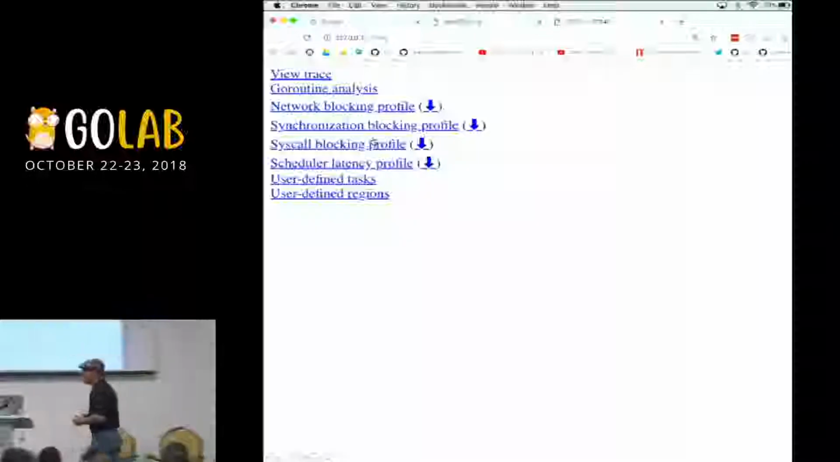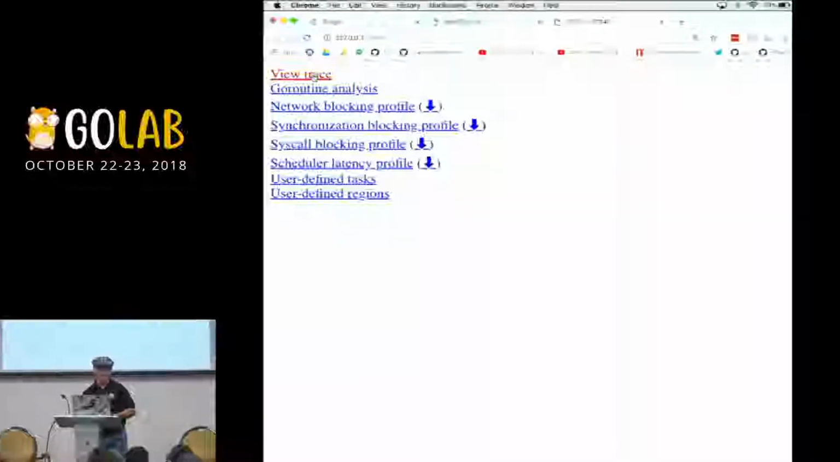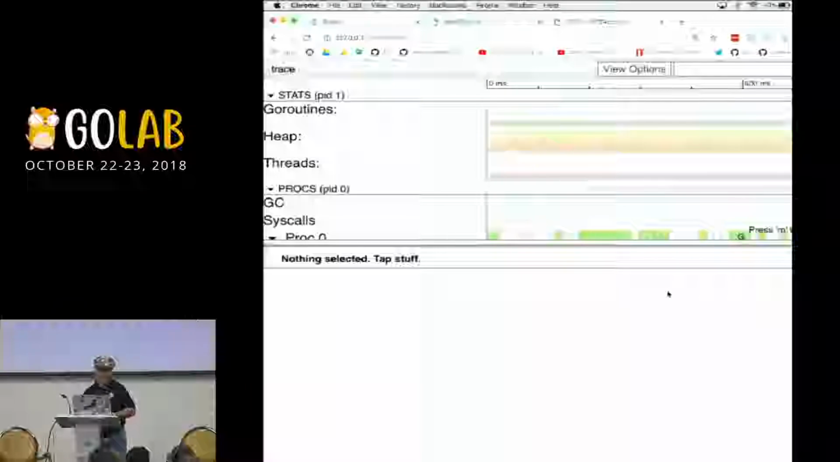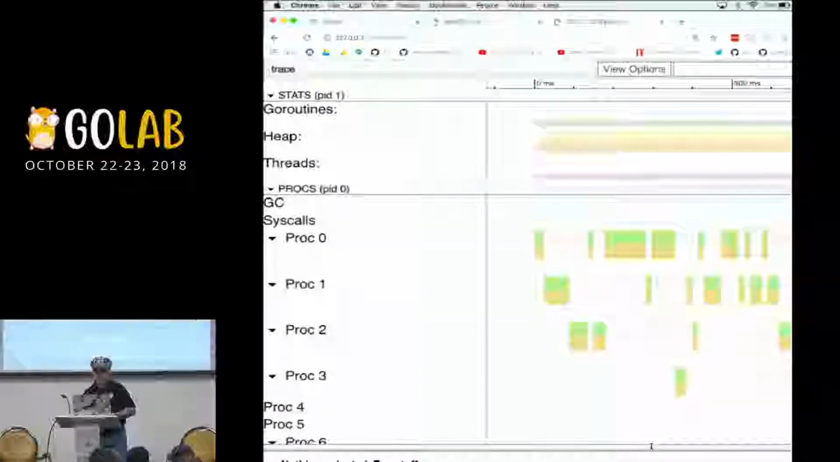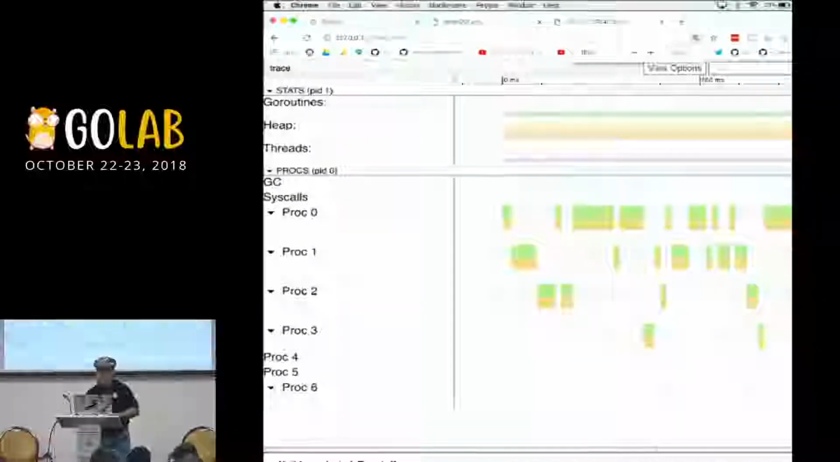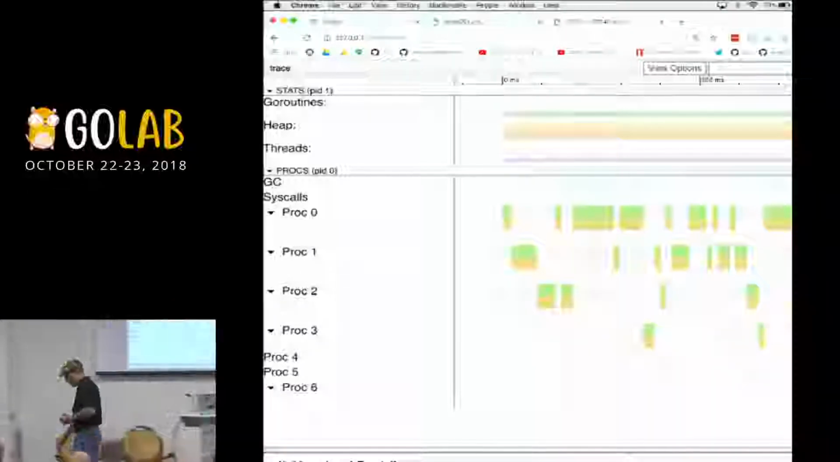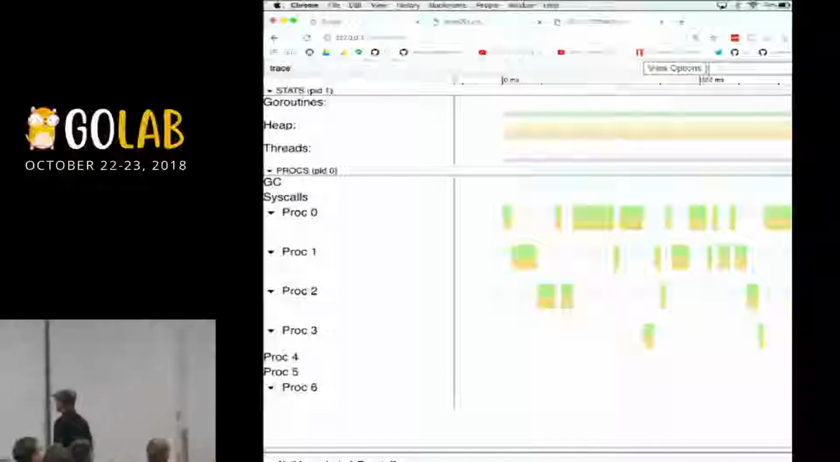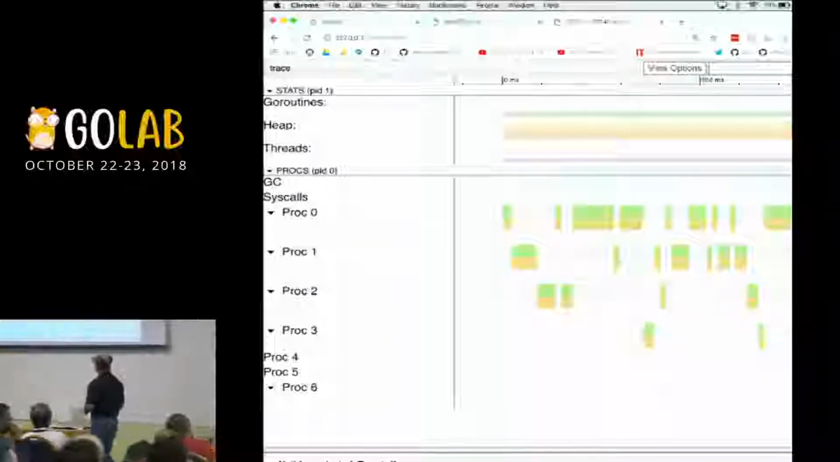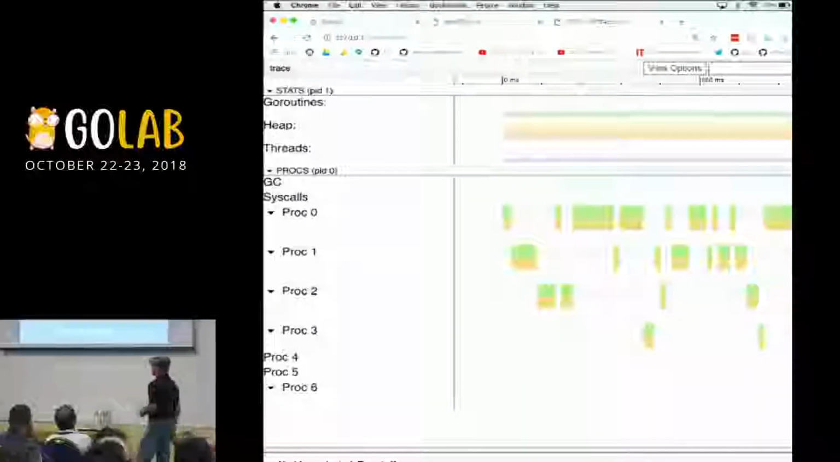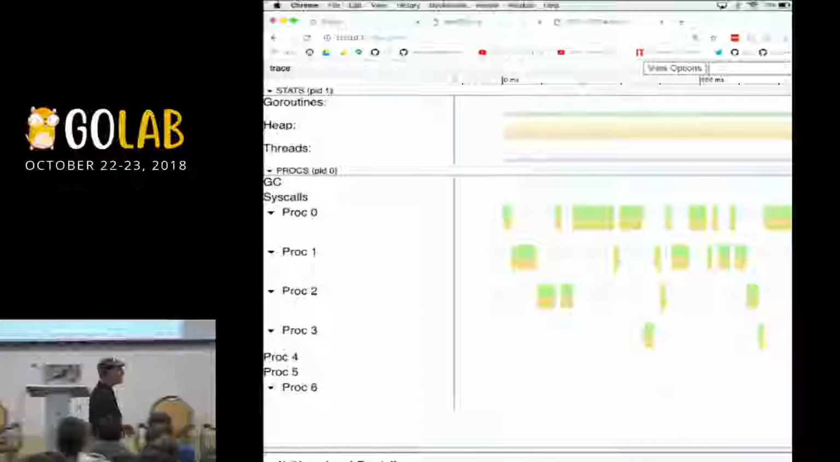But I'm going to click on the View Trace button here, and we're going to see what we get. All right. So I don't know if any of you have ever seen this trace tool, but here it is. And I've got 8 virtual cores on my machine. You can see that 7 of them are in play here. You can see there's GoRoutine, heap, thread information, GC. Let's just look at some of the basic information here on this trace.